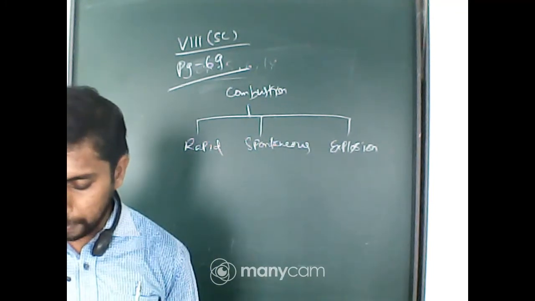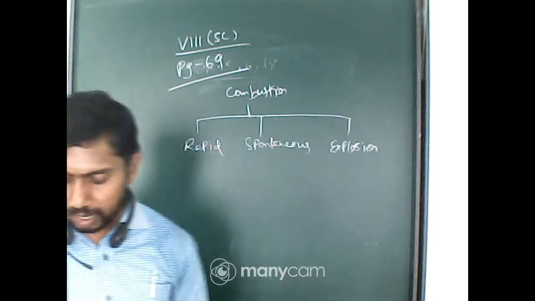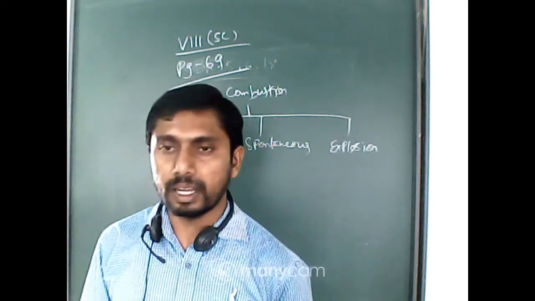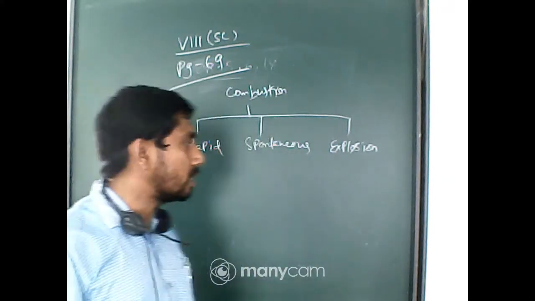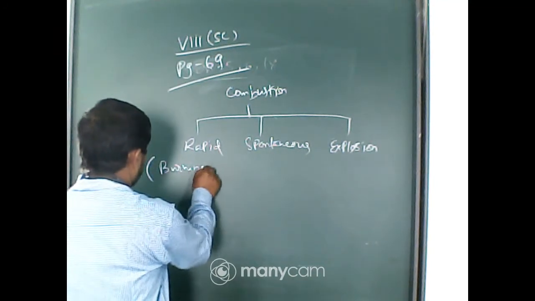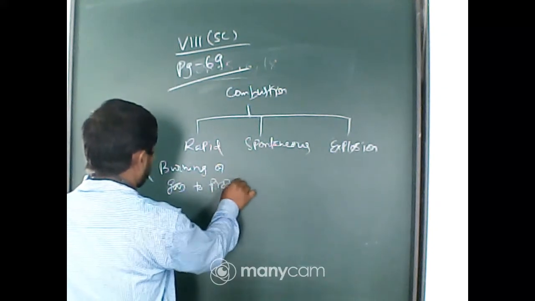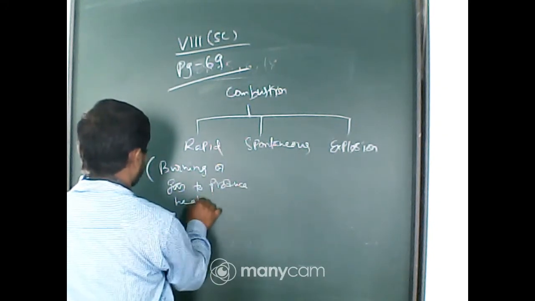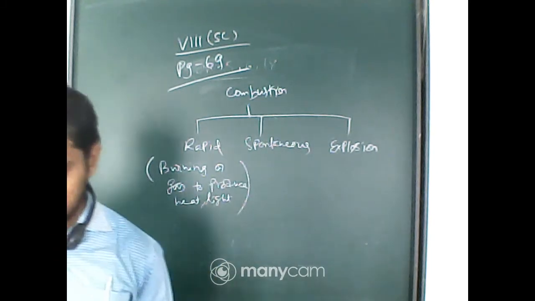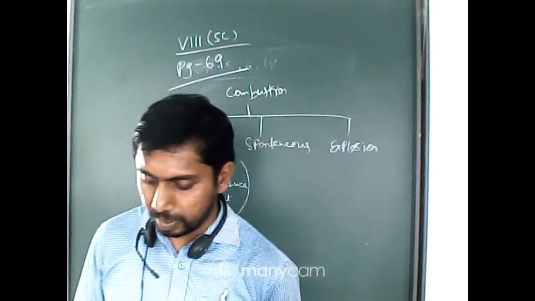So, what is rapid combustion? We find that gas burns rapidly and produces heat and light. So, the burning of gas is the type of combustion which is called rapid combustion. So, it is the burning of gas to produce heat, light. This is rapid combustion.